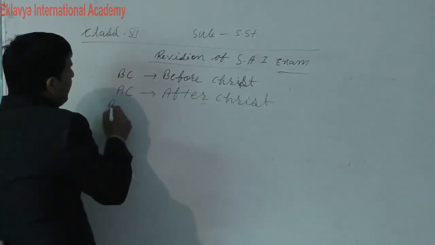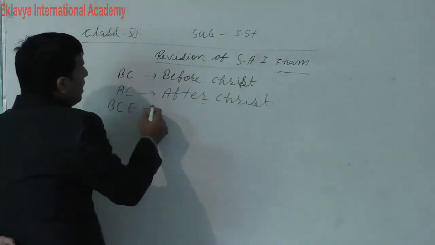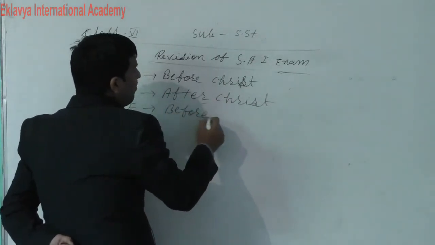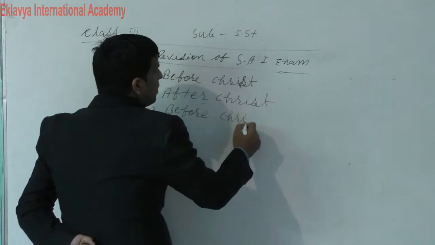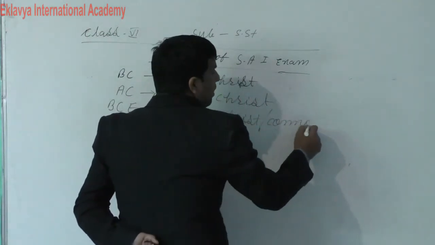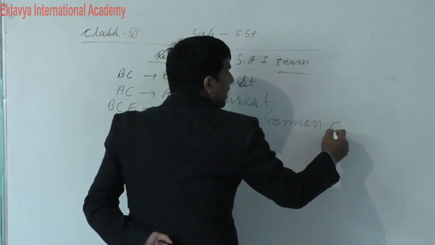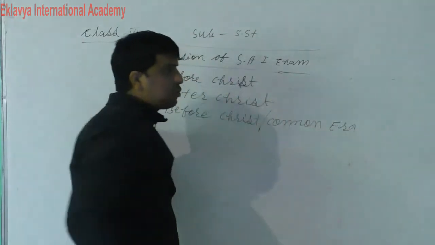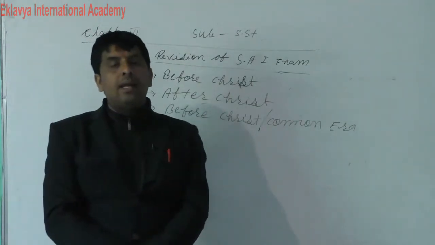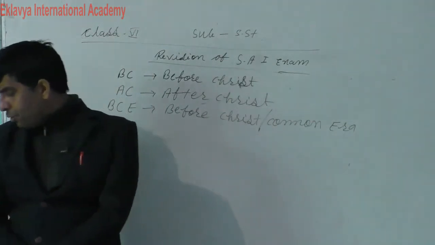And BCE means before common era. So dear students, you have to fill in this type. Okay.